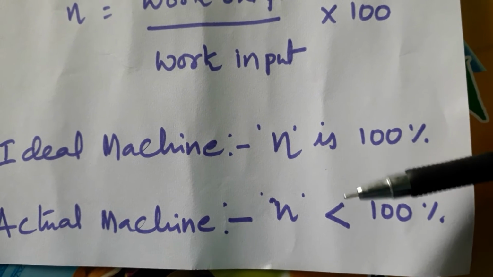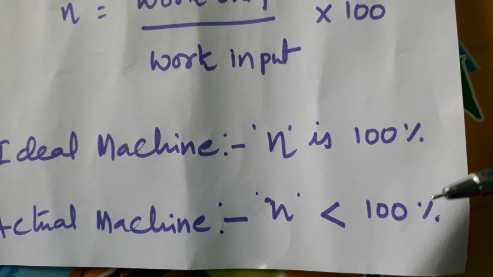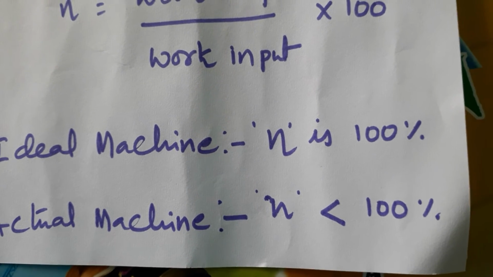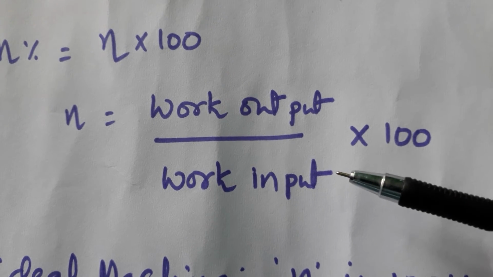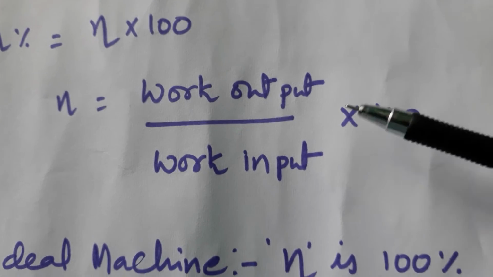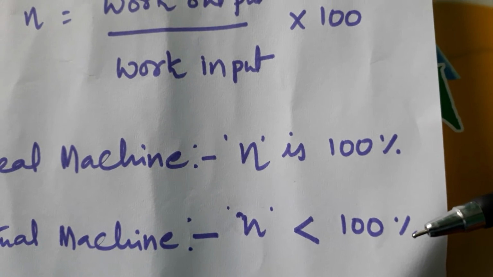Because of friction or old condition, the efficiency is always less than 100%. Means what? Work output is less than work input, then you will get a proper fraction into 100, always less than 100%.